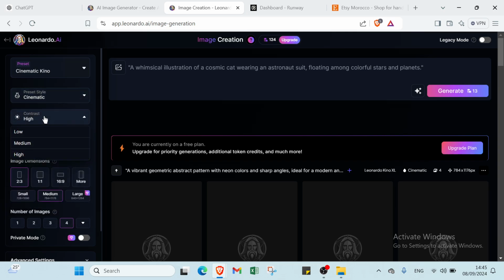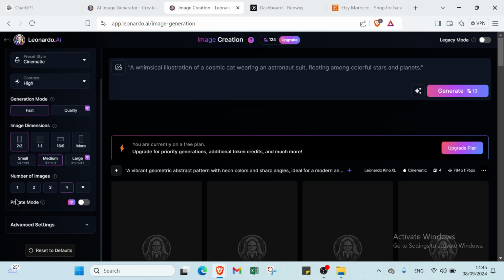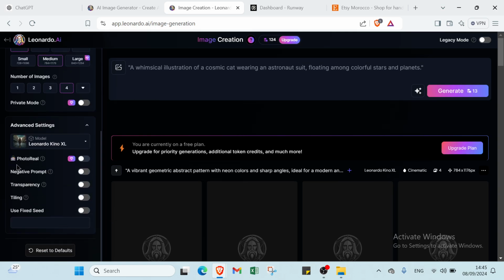Then we have here contrast: we have high, medium, low, and for generation mode we have fast and quality. Then for image dimension we have small, medium, large, and for number of images we have 1, 2, 3, 4, and the max is 8. If we scroll down, we have private mode, which you can switch on. Then we have advanced settings also, like photo real, negative prompt, and transparency. Talent is fixed. So after you modify what you want in the settings, you click on generate and then you get what you want.